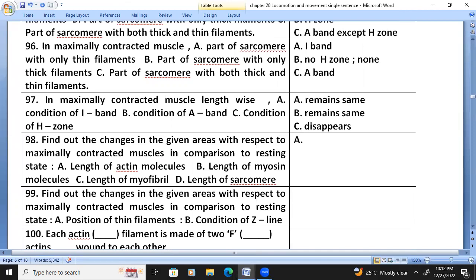Length of actin molecule remains same. Length of myosin molecule remains same. Length of myofibril decreases. Length of sarcomere decreases.